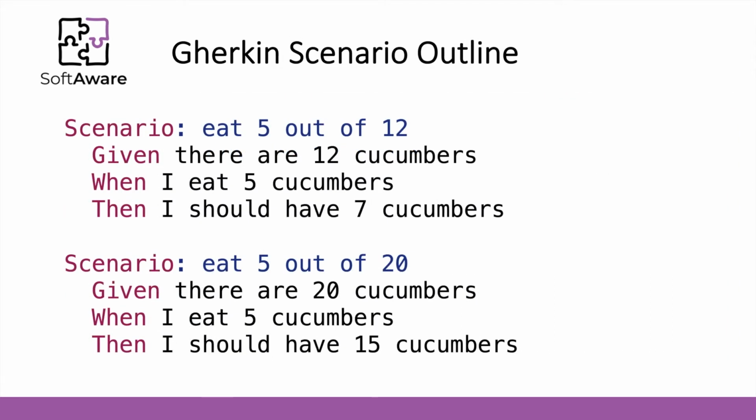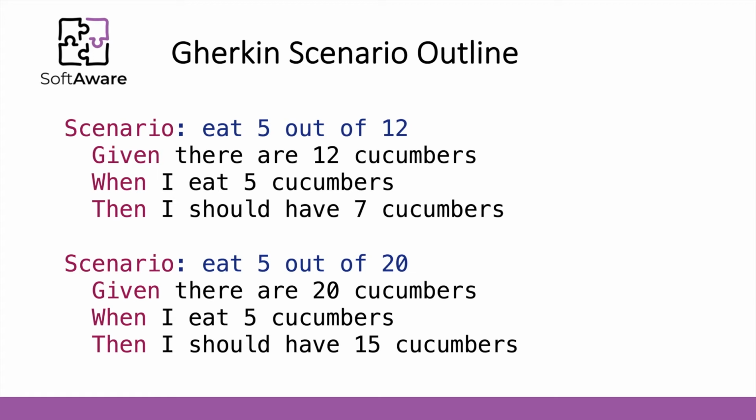Now let's look at another keyword that is quite common in Gherkin, scenario outline. If we look closely at the two scenarios presented here as an example, we can see that they are almost alike. The difference between the first one and the second one is related to the total amount of cucumbers available for eating.